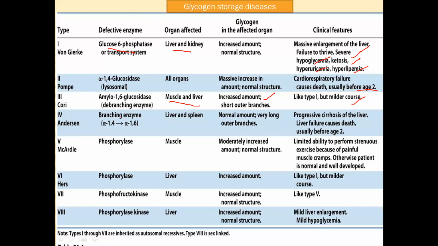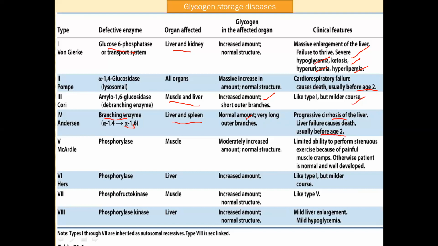Next is type 4. It is due to the branching enzymes, alpha 1,4 and alpha 1,6, these two. Liver and spleen are the organs which are affected here. The glycogen stored will be a normal amount, but the branches which come out from glycogen will be very large. Progressive cirrhosis of the liver, the cells of the liver will get damaged. And finally, the liver fails and leads to death before the age of 2.